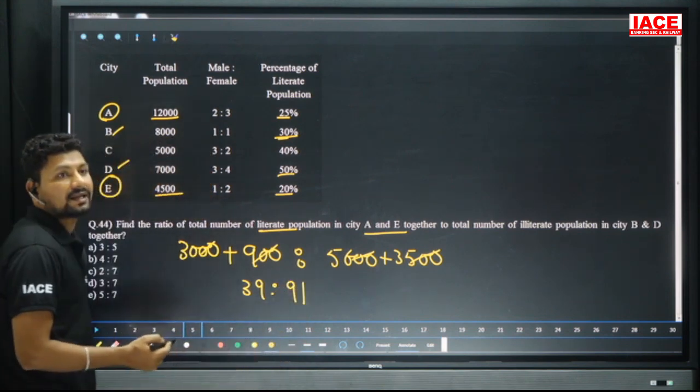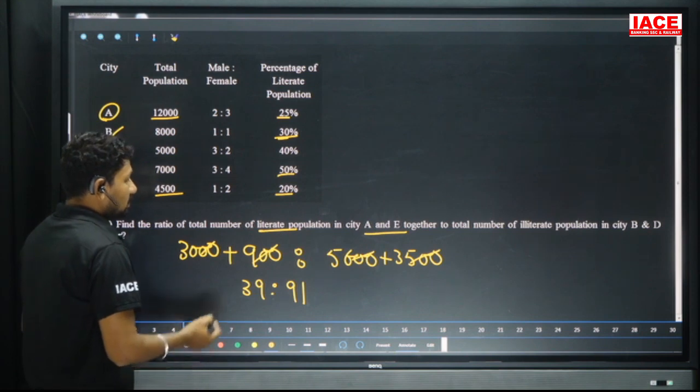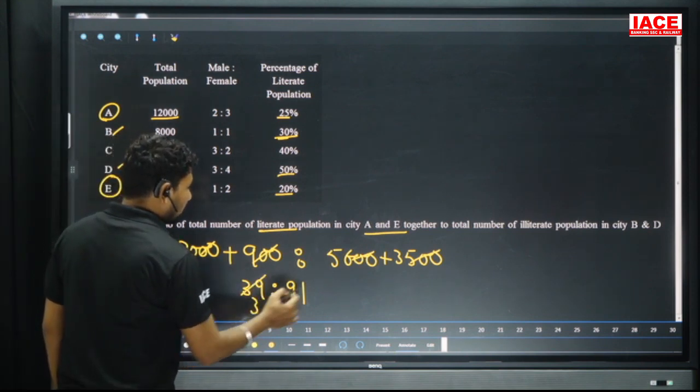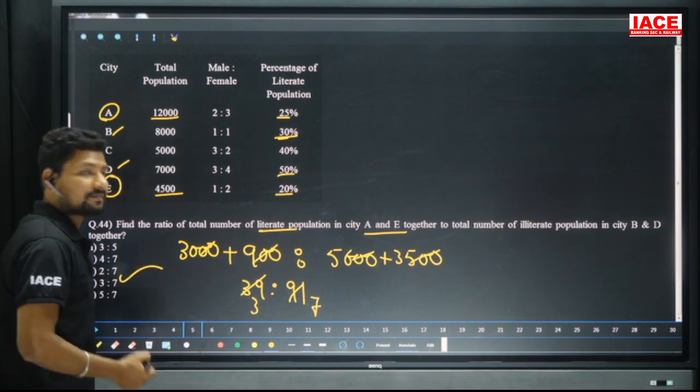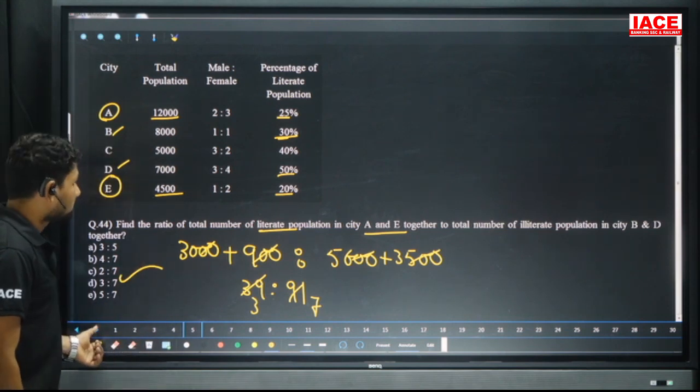39 and 91 both are cancelled with the 13 table, so 13 3s are 39 and 13 7s are 91. Our ratio is 3 is to 7. Our option is D here. And move on to the next question.